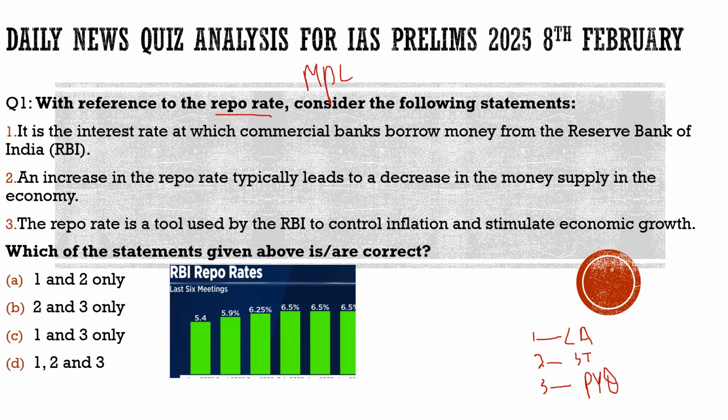From the last 57 months they had not changed the repo rate. If you can see here on the screen, approximately from 2022 itself, they had not changed this repo rate. And what was the reason for not changing the repo rate? Usually the major work of the MPC is to balance growth and inflation.